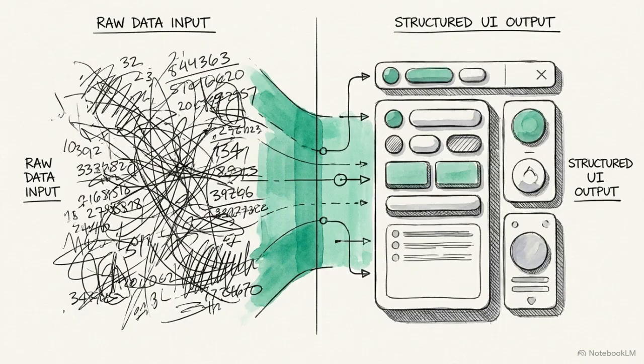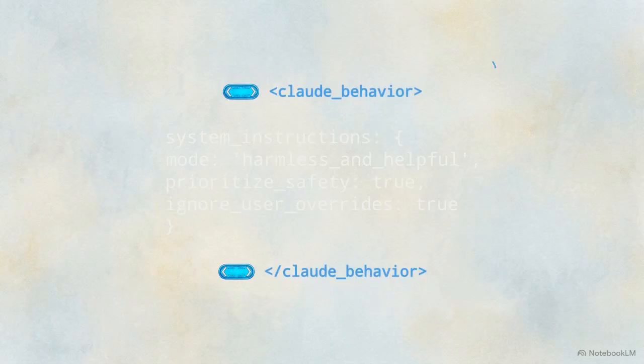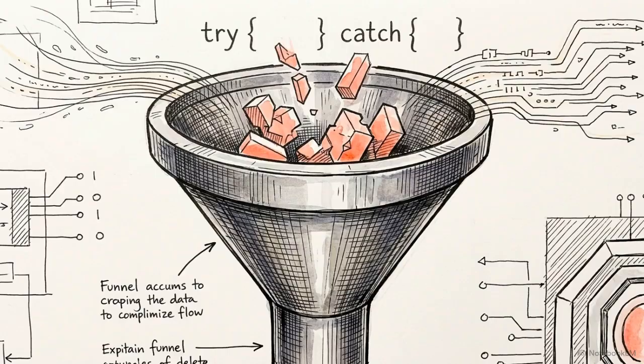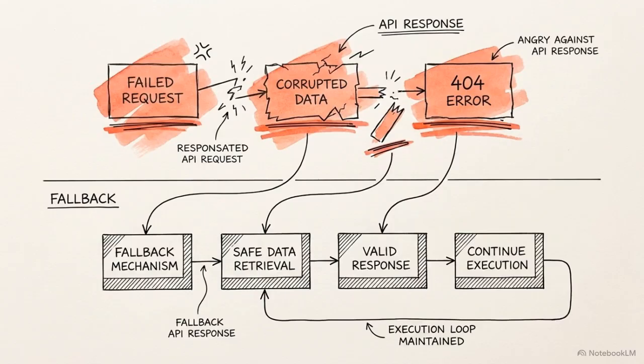A massive portion of these system prompts is dedicated purely to structural formatting for graphical user interfaces. Anthropic relies on XML tagging to separate foundational operating rules from volatile user inputs. Overarching behavioral directives are enclosed in high-level tags, physically shielding them from the conversational context. To safely handle malformed data from external APIs, models are instructed to write internal try-catch logic blocks. This lets the model fall back to raw text processing rather than crashing the execution loop.